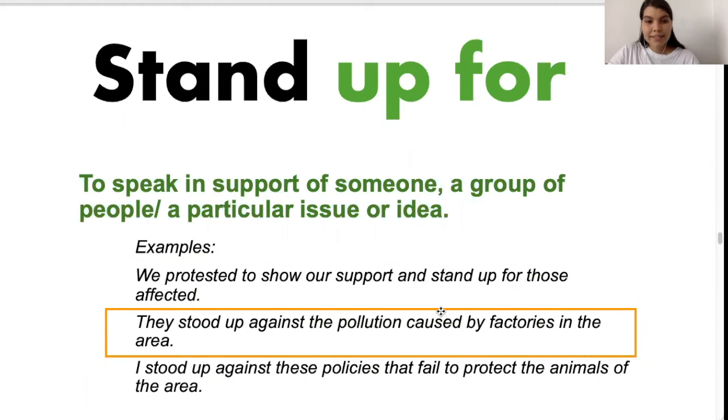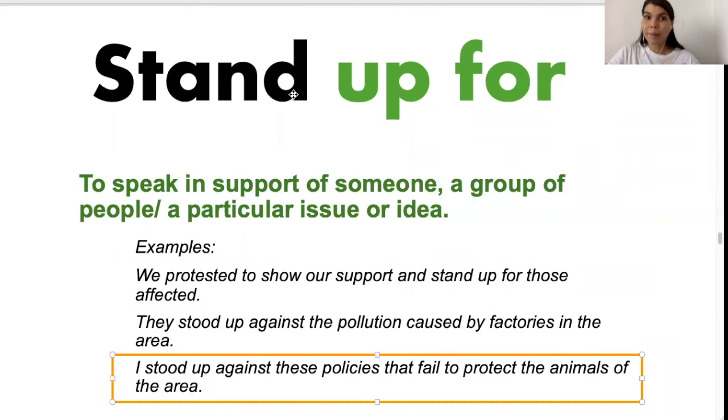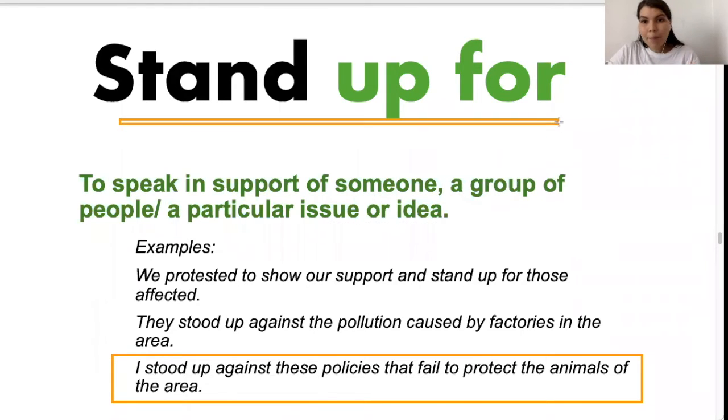So notice these examples are talking about protest, about social responsibility. To stand up can be used in this context and can also be used in a casual context. For example, I stand up for my friend. She is right and this is wrong.